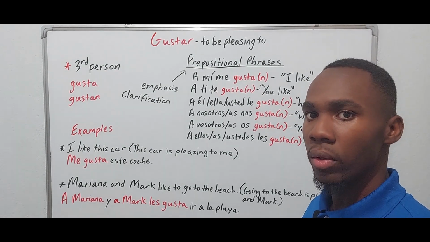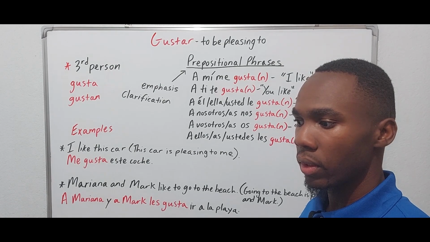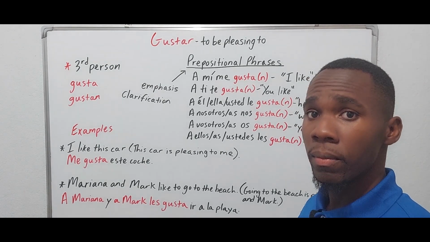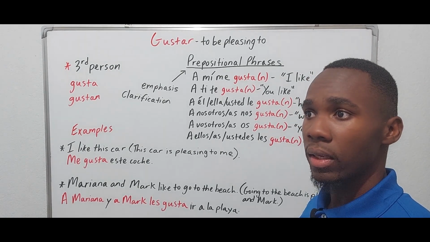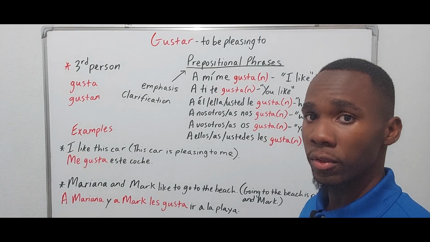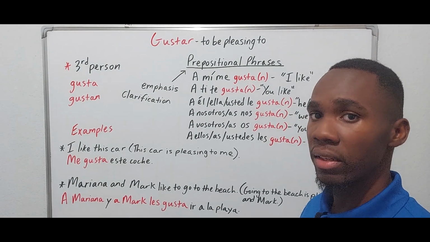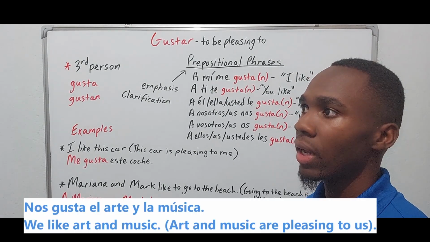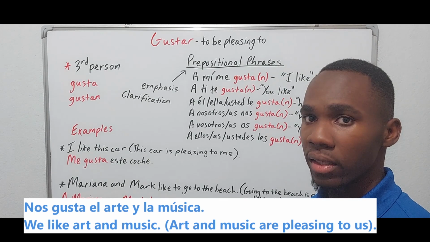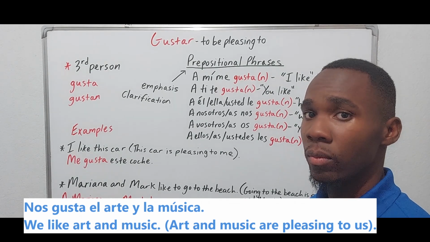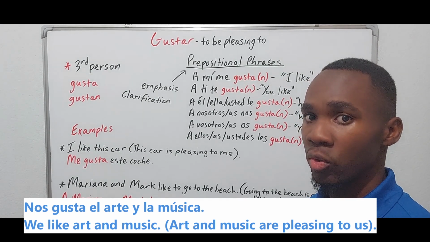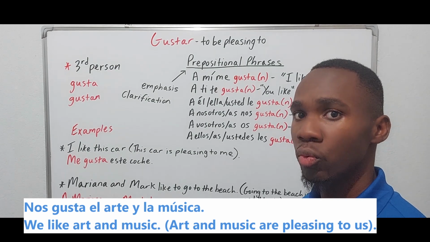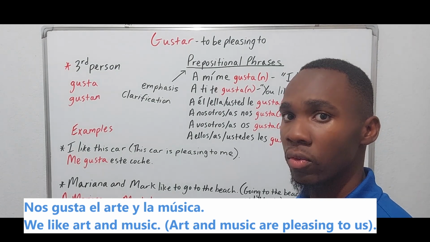Okay? So, another thing is that we would use the singular form of gustar if we have more than one item that is uncountable. Let me give you an example. Nos gusta el arte y la música. We like art and music. Now, art and music are two uncountable nouns.